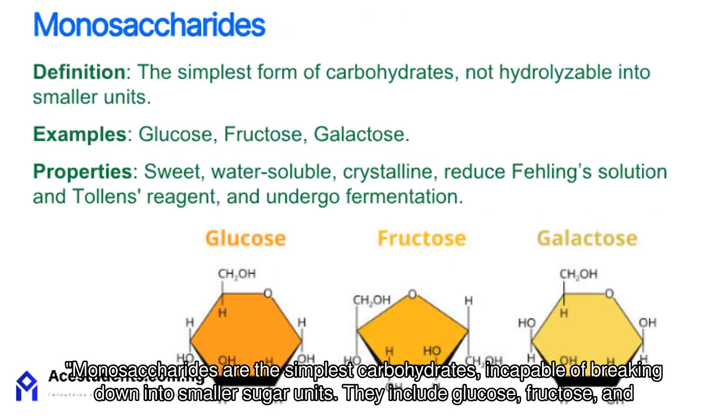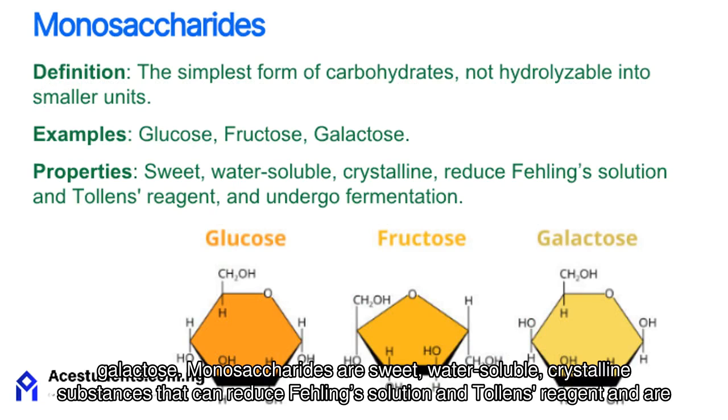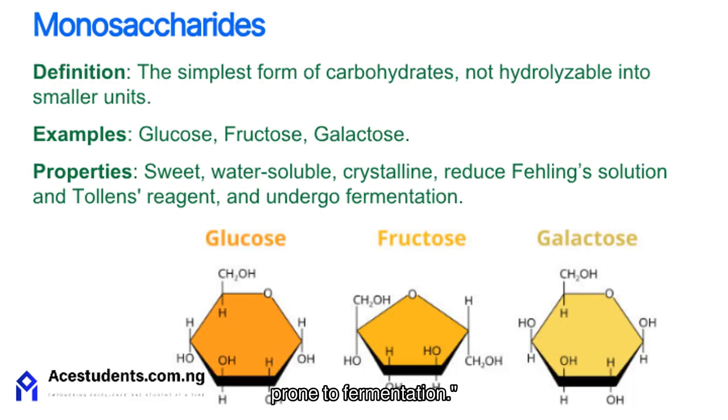Monosaccharides are the simplest carbohydrates, incapable of breaking down into smaller sugar units. They include glucose, fructose, and galactose. Monosaccharides are sweet, water-soluble, crystalline substances that can reduce Fehling's solution and Tollens' reagent and are prone to fermentation.